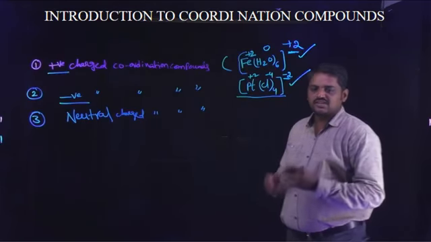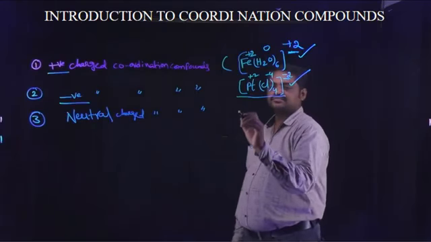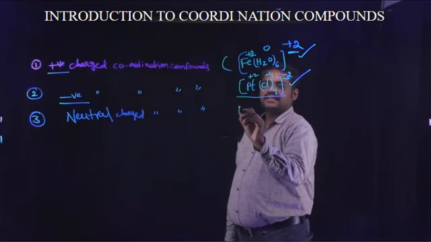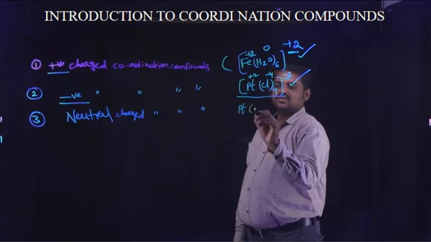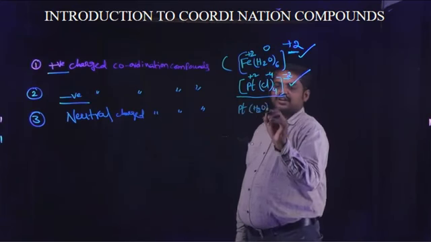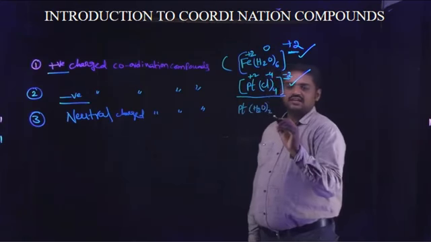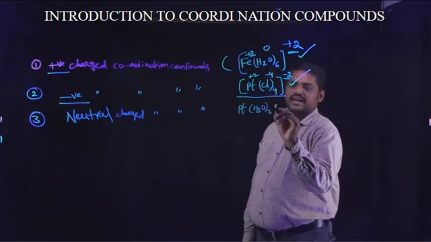Another example is taken: platinum bound with 2 moles of water molecules and 2 moles of chlorine atoms.